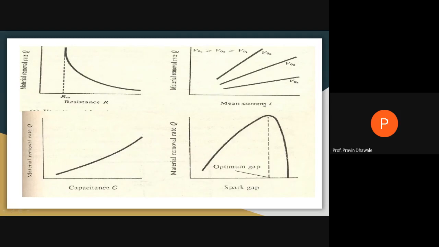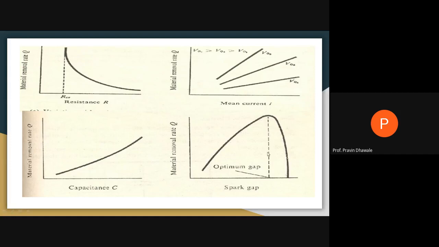If you are dealing with the mean current, there will also be a linear relationship between mean current and the material removal. If you are correlating spark gap, up to a certain value, this is the optimum value. As we are increasing the spark gap, the material removal rate will be linearly increasing up to this optimum value.